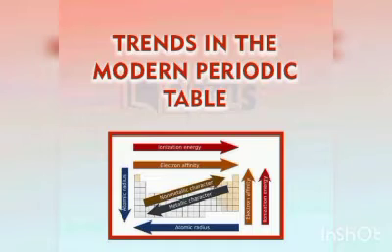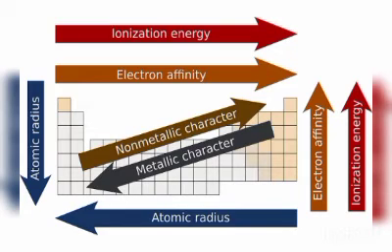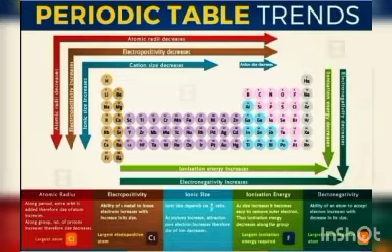What are the variations in the trends of properties like ionization energy, electron affinity, and atomic radius? What happens to these properties across the period, from left to right, and down the group, from top to bottom? Do they increase or decrease in the group or period? Along with the definitions, we are going to learn the trend of all these properties. See here, ionization energy will increase across the period. Electron affinity will also increase across the period. There are not many more like this. One by one we will learn in this video.